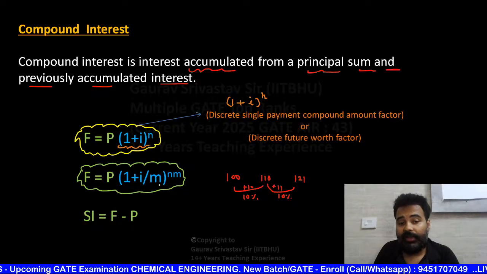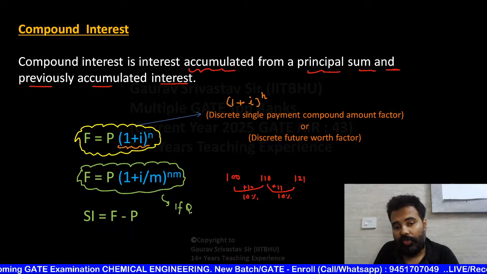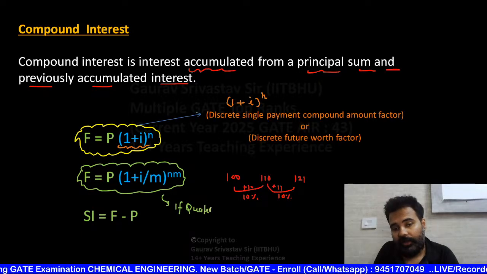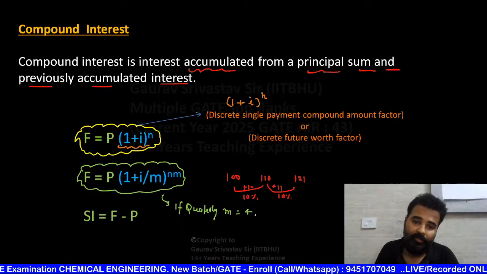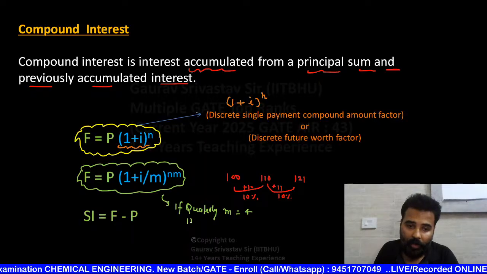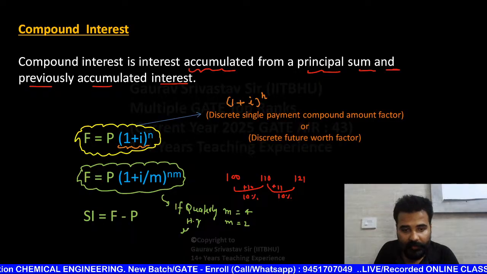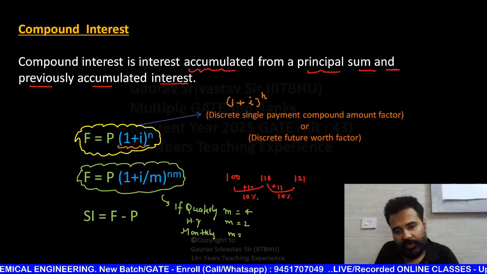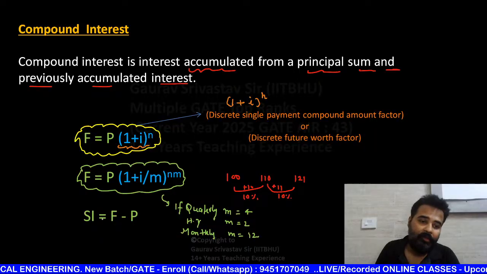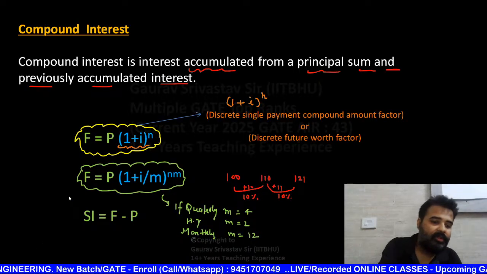If quarterly, then m is 4 because in 1 year 4 quarters are there. If half yearly, then m is 2. If monthly, then m is 12. And what is the interest here?